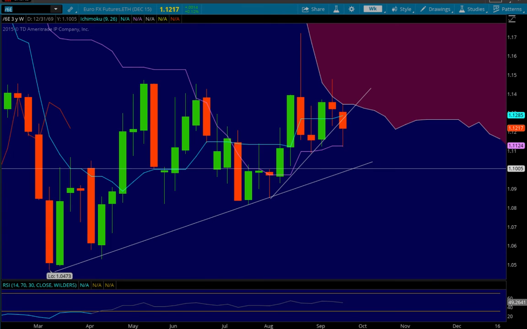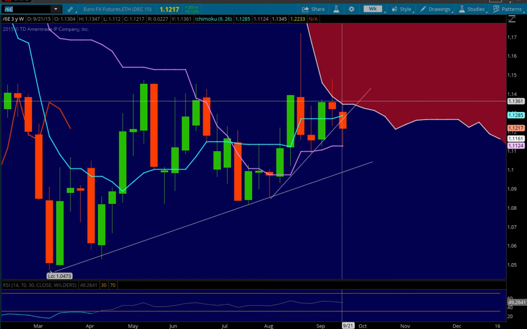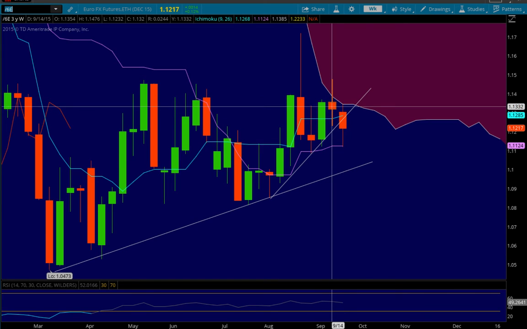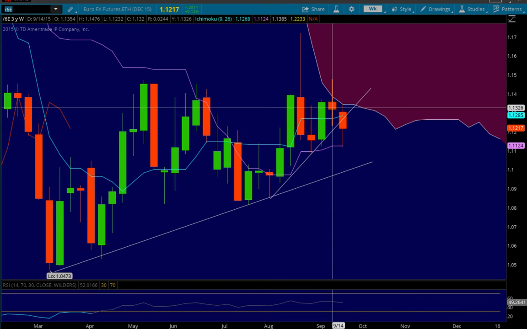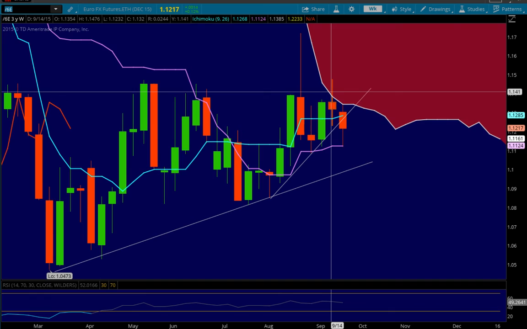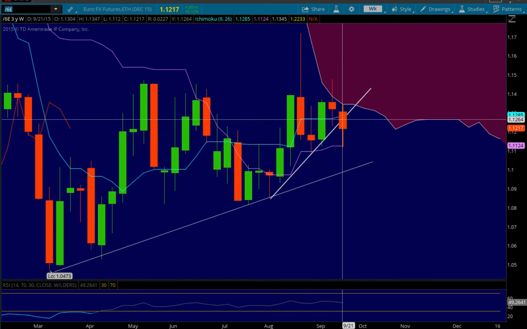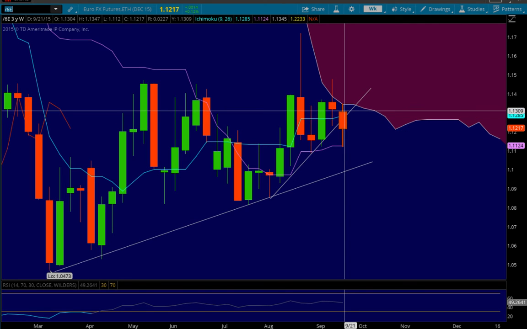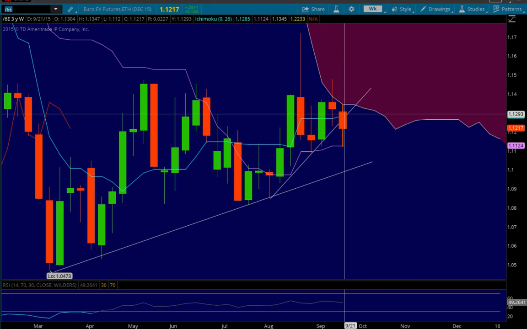You can ignore my trend lines if you don't mind. So euro came up and tried to trade into the cloud last week and got rejected, closed this long-legged doji type spinning top type candle and potential trend change candle, and indeed we did get a trend change lower as the last week's candle put in a lower high and a lower low. We got rejected exactly at the cloud.